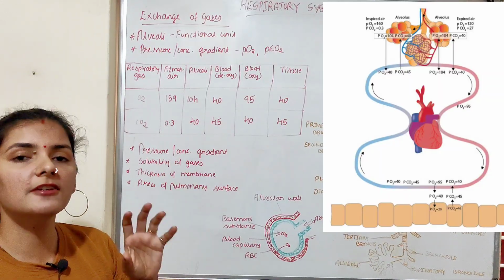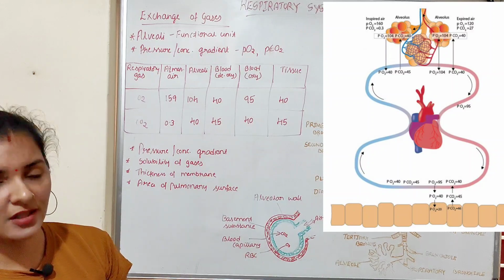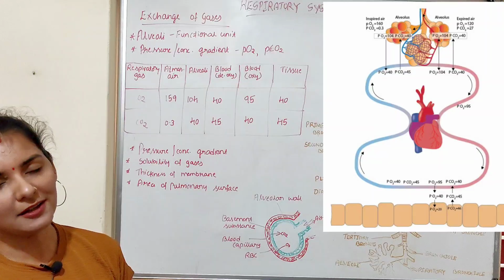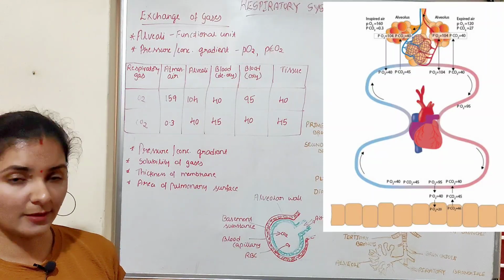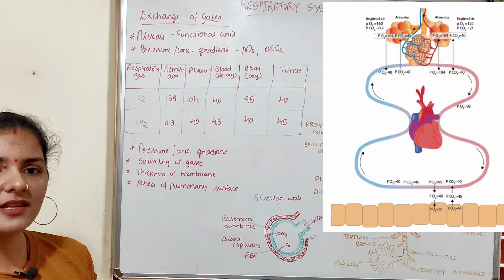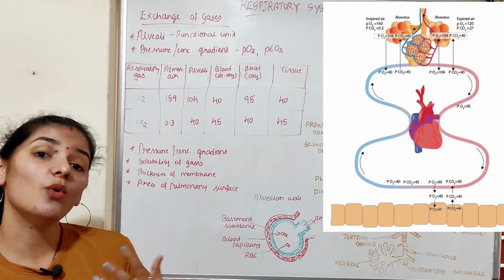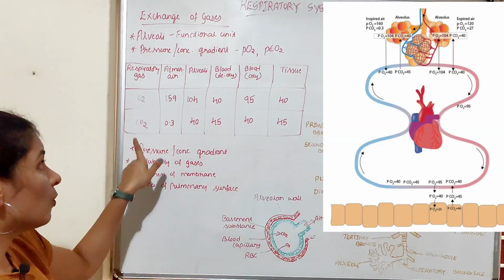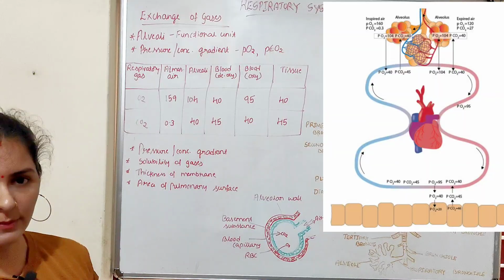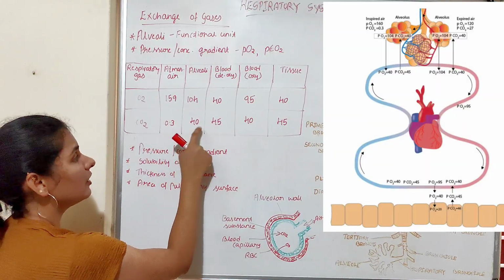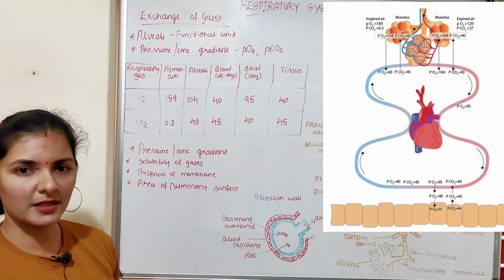Now each and every cell will receive this oxygen and use it for many metabolic activities, ultimately to produce ATP. During that process, carbon dioxide is produced as a byproduct. We'll see what happens to this carbon dioxide while discussing the partial pressure of carbon dioxide at different parts of the respiratory system.